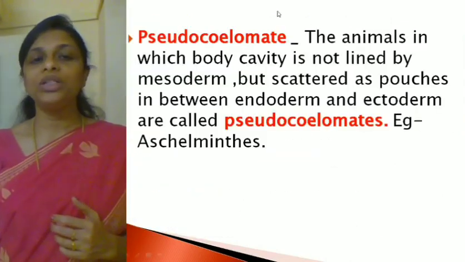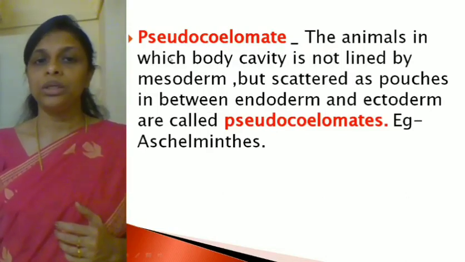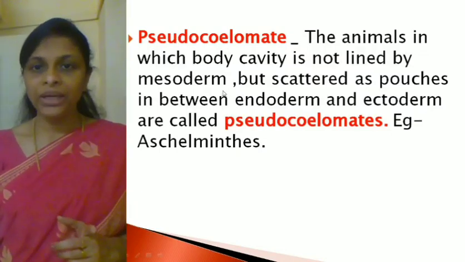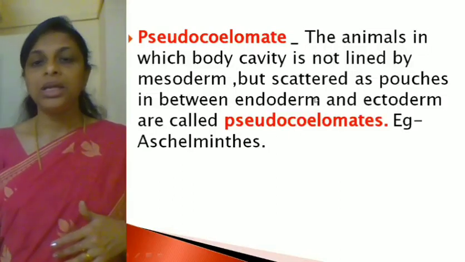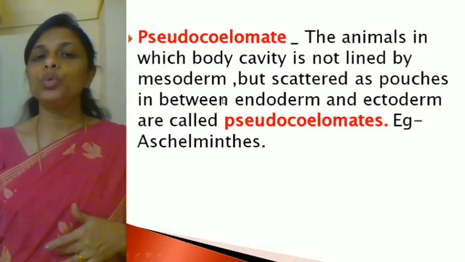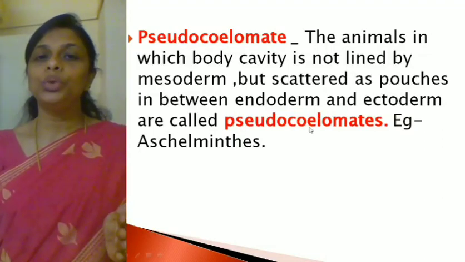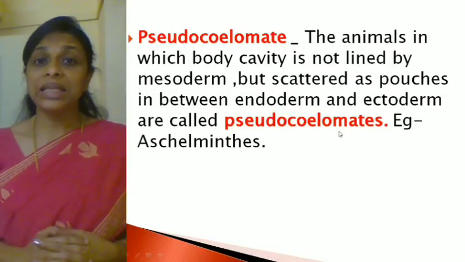So how can we define pseudocoelomates? Pseudocoelomates are the animals in which the body cavity is not lined by mesoderm but scattered. What is scattered? Mesoderm is scattered as pouches in between endoderm and ectoderm. They are called pseudocoelomates. An example for that is Aschelminthes.